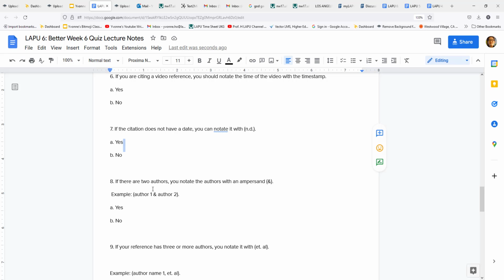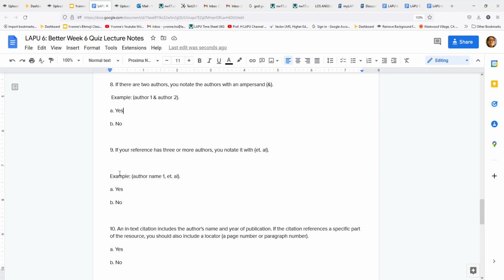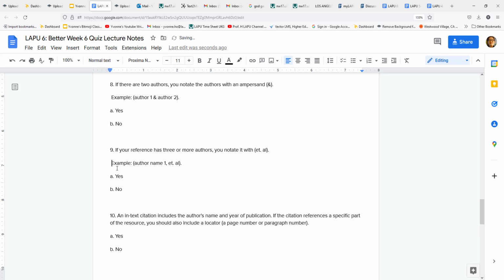If there are 2 authors, you notate the authors with an ampersand. That's correct. I gave the example of Smith, Patrick, and Yvonne Ho. So here you have yes. If your reference has 3 or more authors, you notate it with et al. The answer to that is yes. So you would have Smith, Patrick, Ho, Yvonne, and more people.